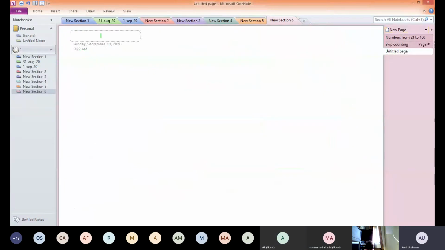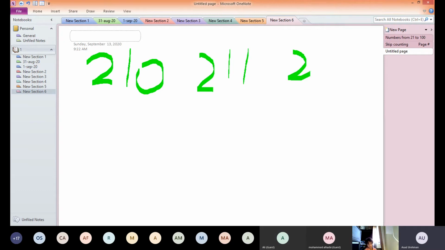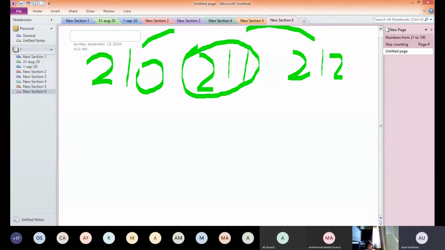So what we learned today: we learned about the numbers that come before. Let's suppose this is 210, this is 211 and this is 212. So we learned about before, after and between concepts. If I ask you what number comes after 210, you will say, sir, 211. If I ask you what number comes before 212, you will say 211. If I ask you what number comes between 210 and 212, you will say, sir, 211. Okay, so this is the first thing which we learned today.